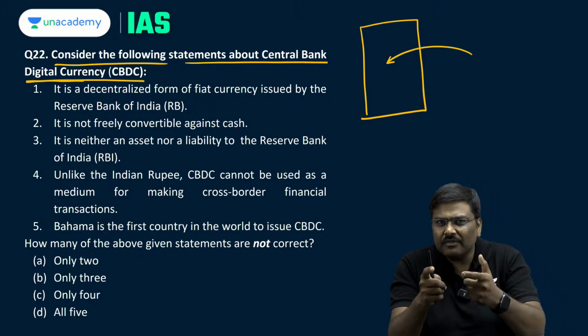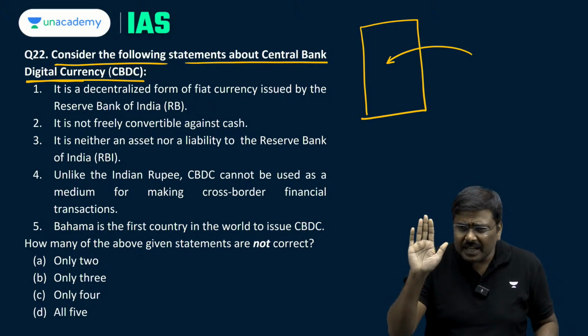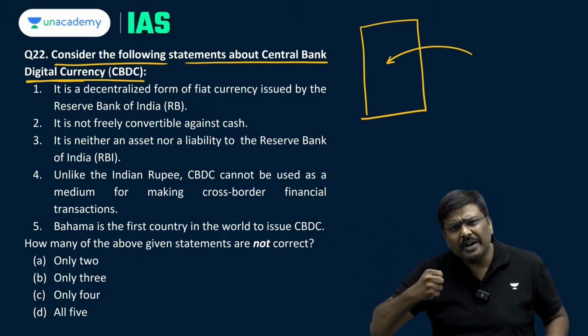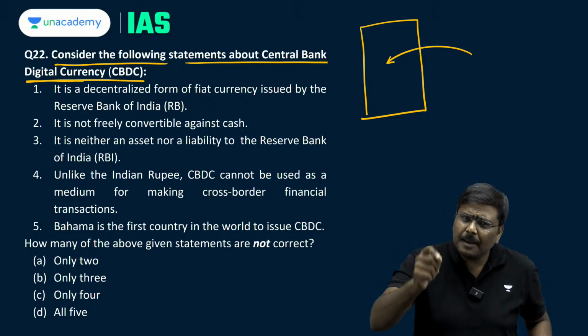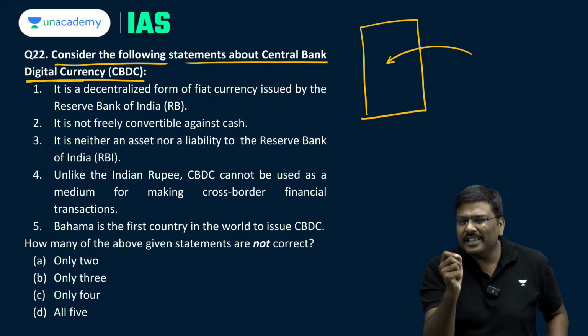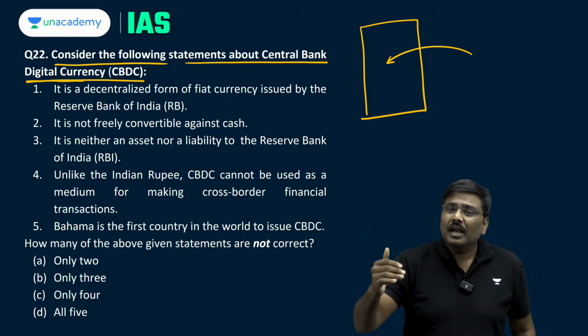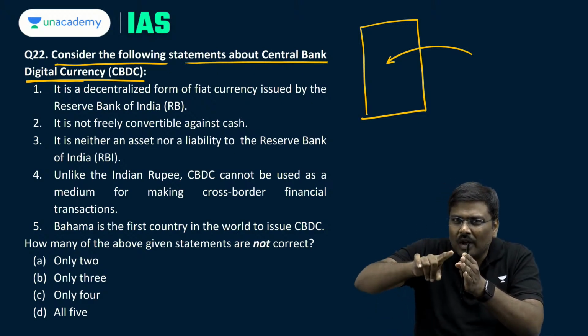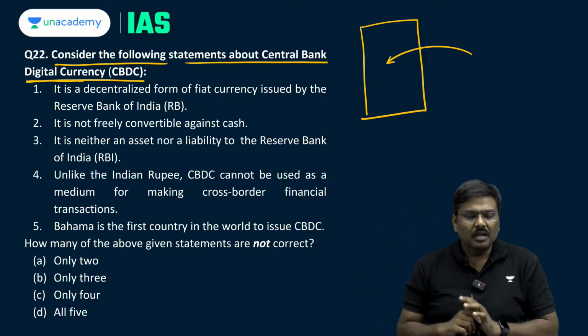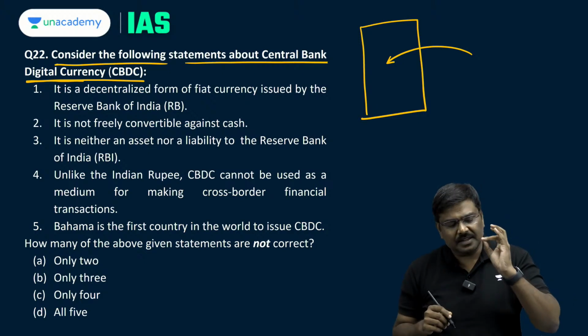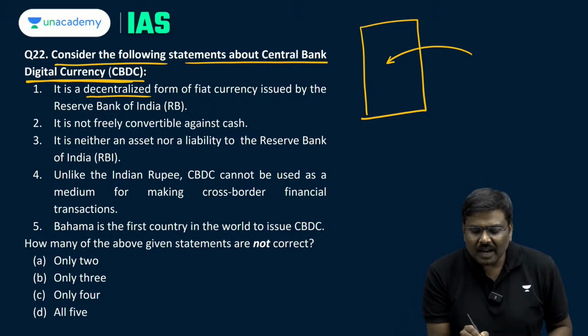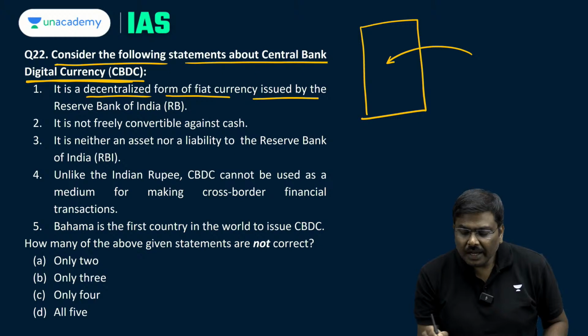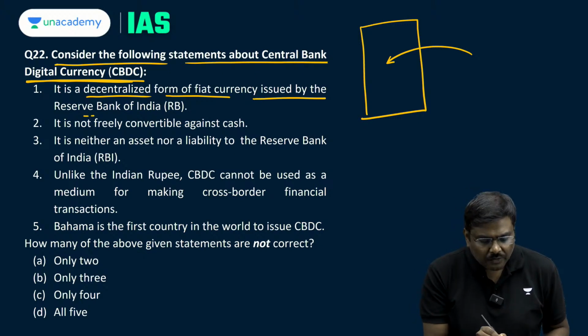So, can I use this to purchase the chocolate and biscuit? Yes. In the same way, can you use the digital currency to purchase commodities, goods or services in the market? Absolutely possible. The only thing is that the buyer as well as the seller are both supposed to have wallets. From the wallet, the money will be transferred. This is basically the idea of a CBDC. It is a decentralized form of fiat currency issued by Reserve Bank of India.